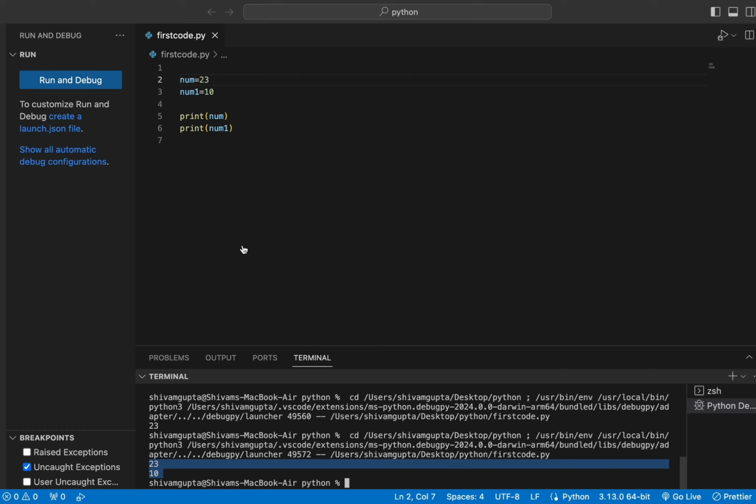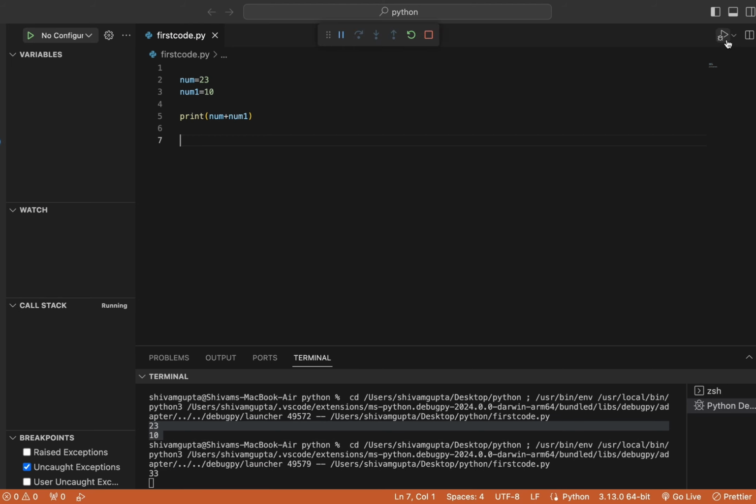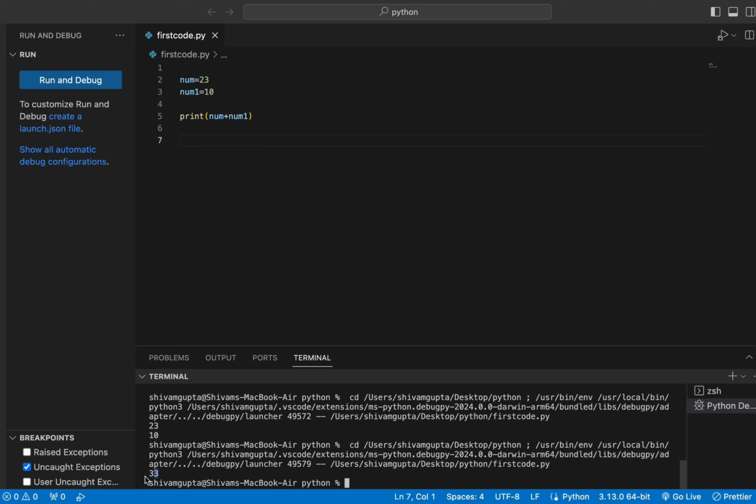Now I want to add these two numbers. To add, I will write num, use an addition sign, and write num1. Now we'll rerun the code again. Here you can see that we get the addition of the two numbers, which is 33.